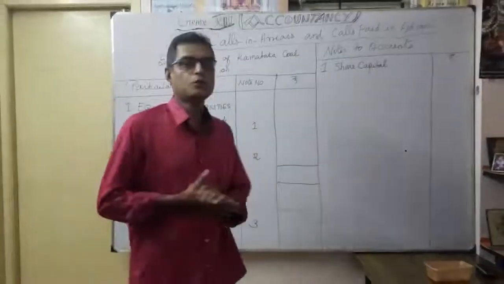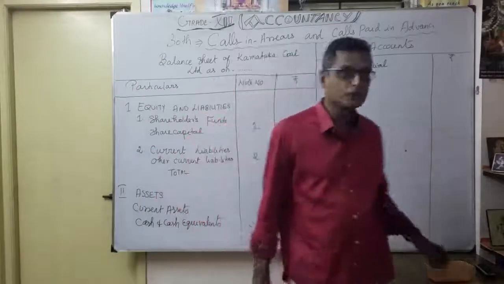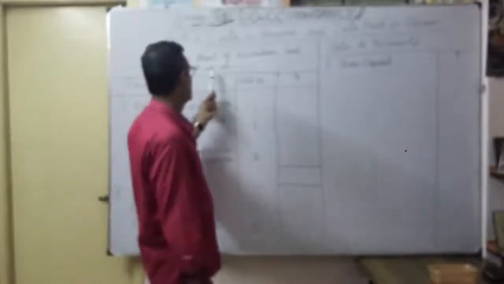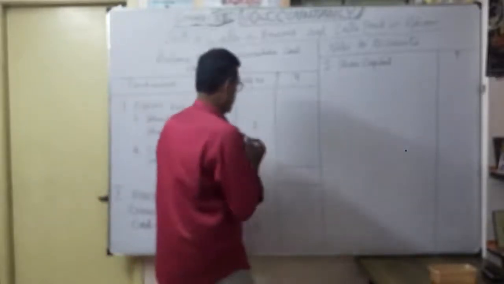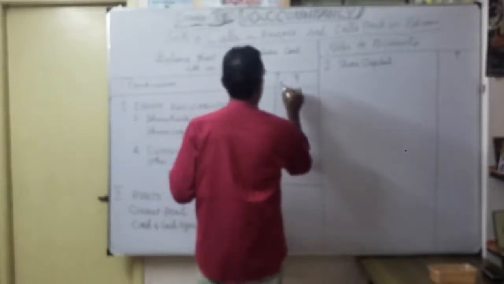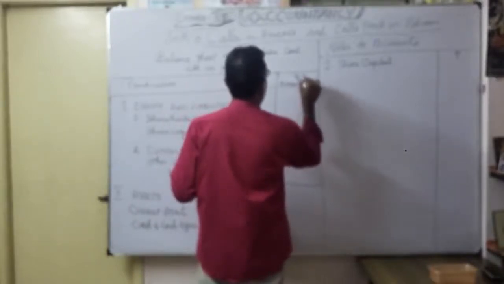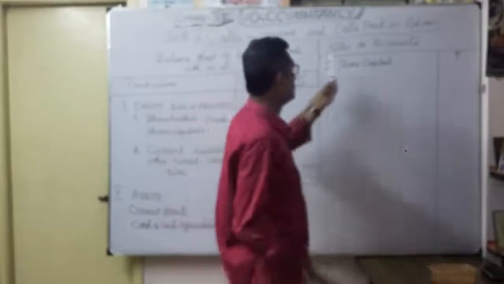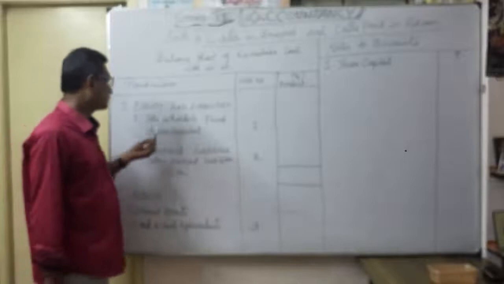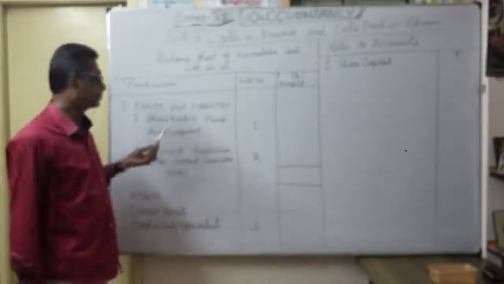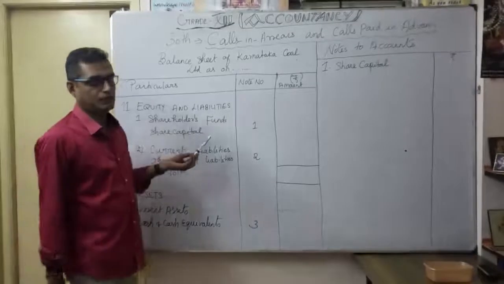Now let's see how we are going to prepare a balance sheet of Karnataka Coal Limited. We have to draw the balance sheet format, as you know: the balance sheet of Karnataka Coal Limited as on 31st March, whatever the year. We have to draw the columns particulars, note number, amount. Under equity and liabilities, the very important heading is shareholders' fund. Under shareholders' fund, we are going to disclose share capital as note number 1.